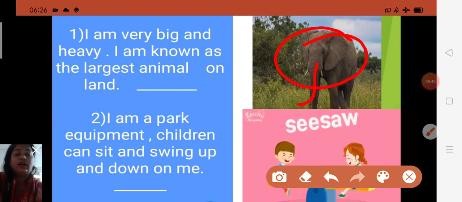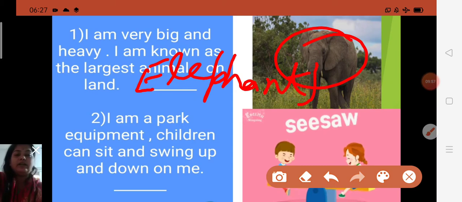So what you all have to say? Elephant. Spelling of elephant, ELEPHANT. Elephant is a very big and heavy animal. It is also known as the largest animal on land, and its nose is called a trunk. So what will you write here? Elephant. Now come to the second number.